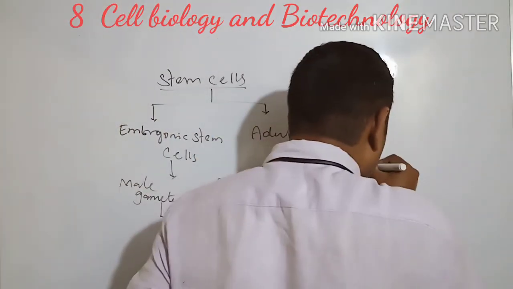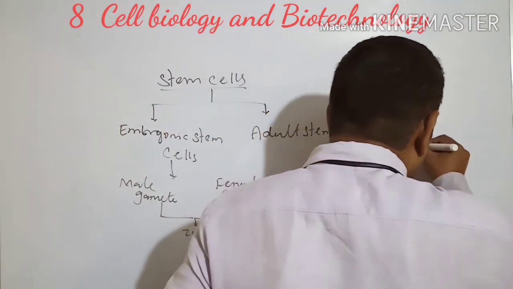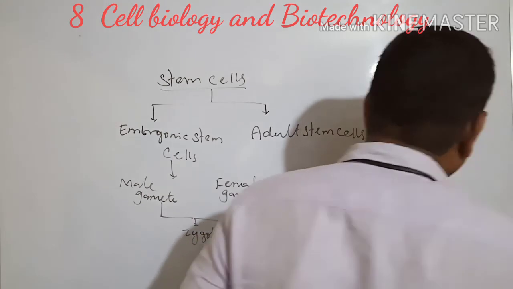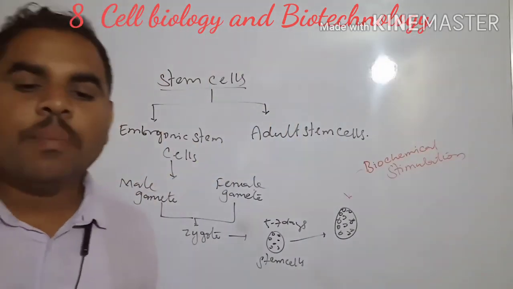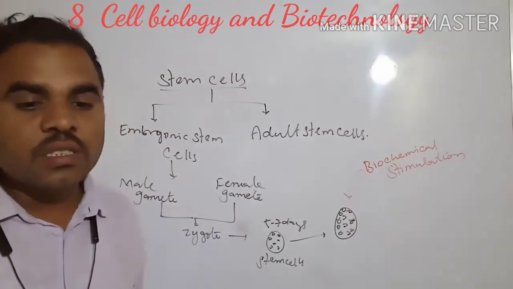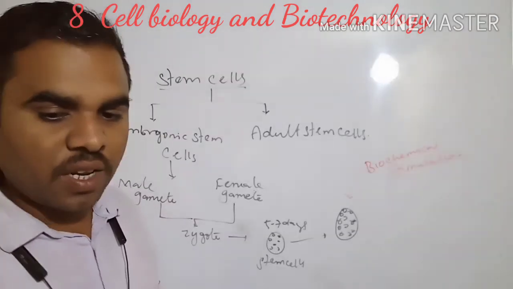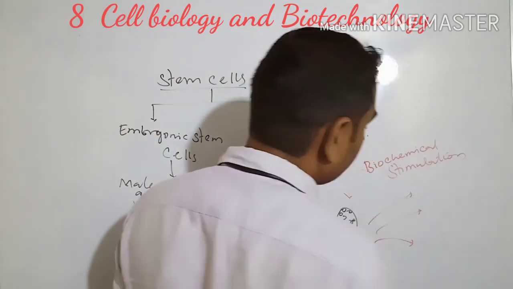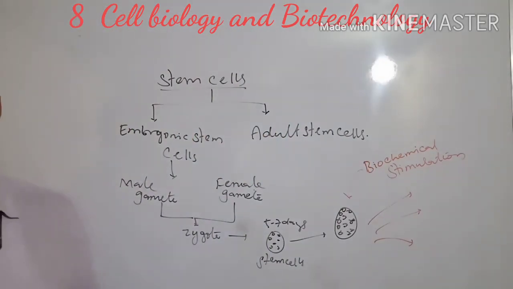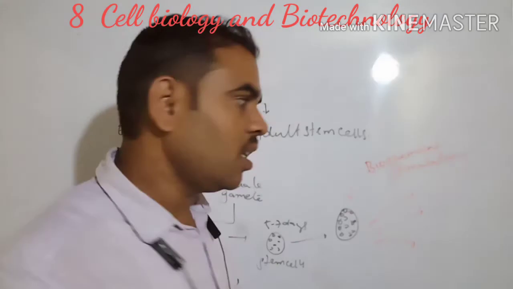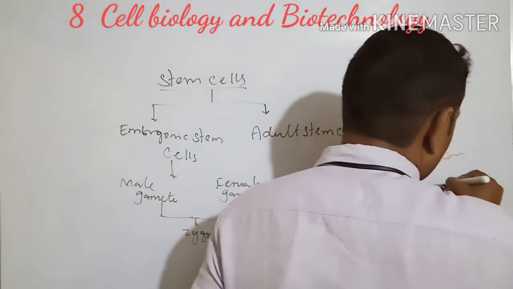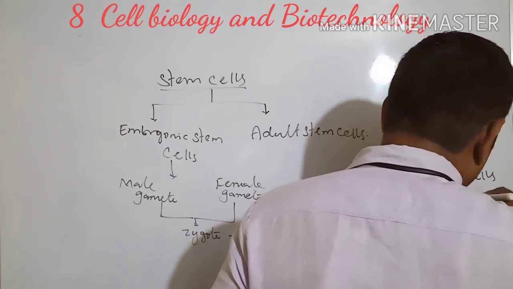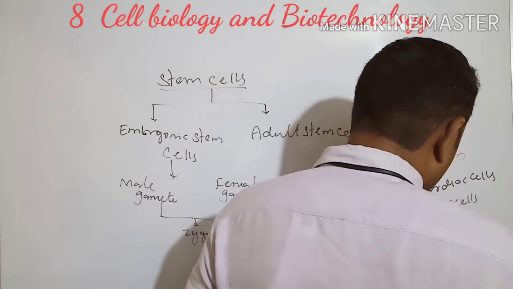See here, add the biochemical stimulation. What will happen? The differentiation process occurs, and different types of cells are formed: cardiac cells, muscle cells, nerve cells.